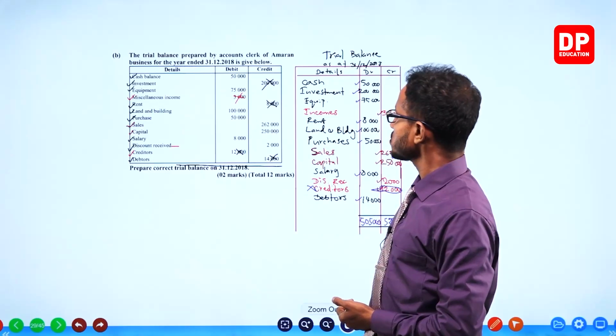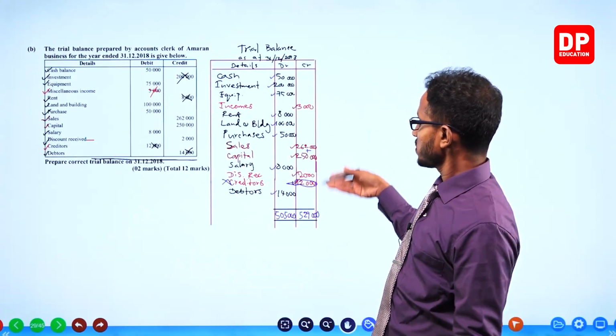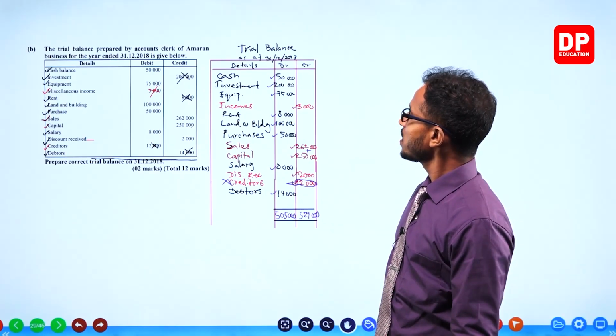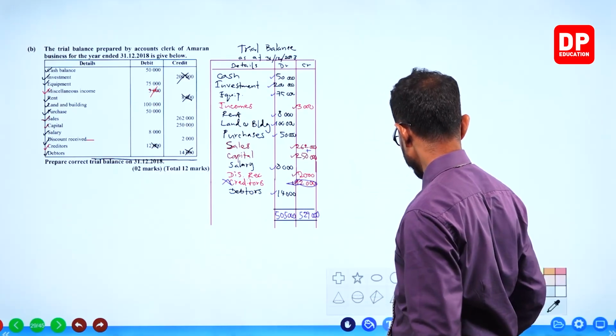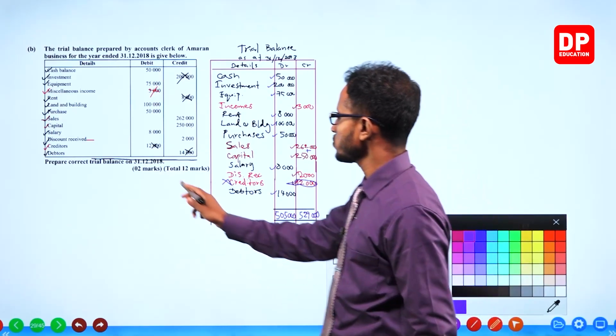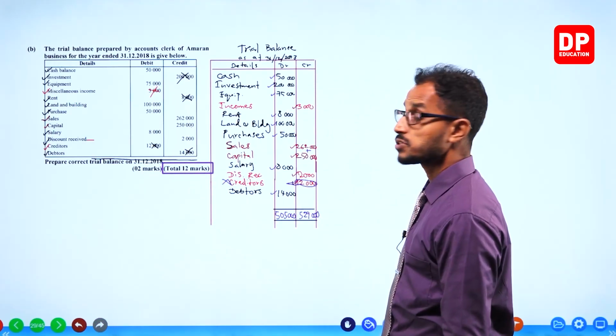I'm going to minimize this so you can see all the figures like this. Yeah. 12 marks for this question, ladies and babies. 12 marks for this question.